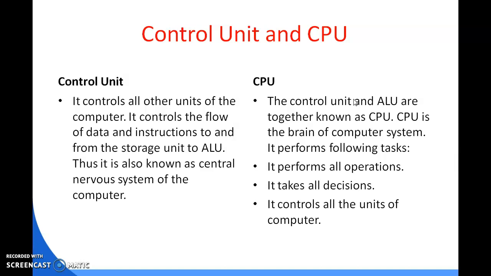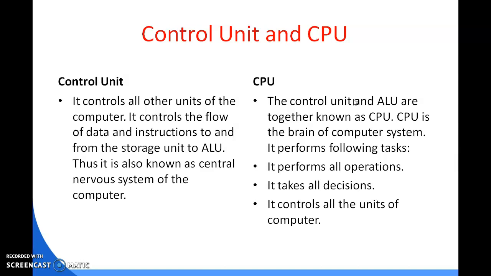Because the data is always taken from the primary memory area to the processor, and after the completion of the work, the output goes back to the main storage or primary memory area. So overall, this scenario is handled by the control unit.